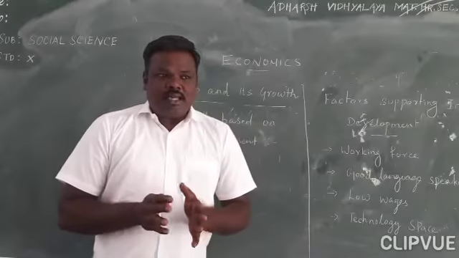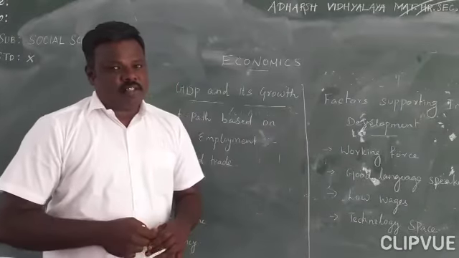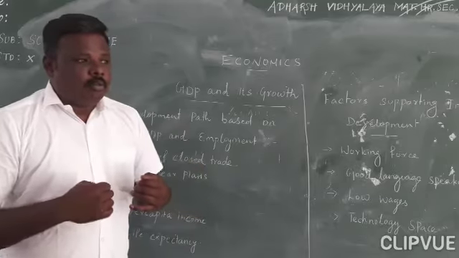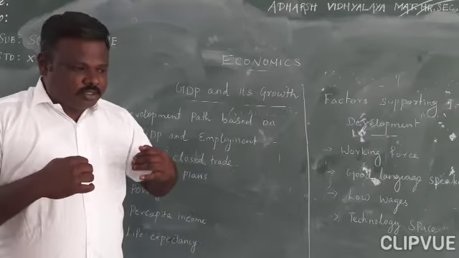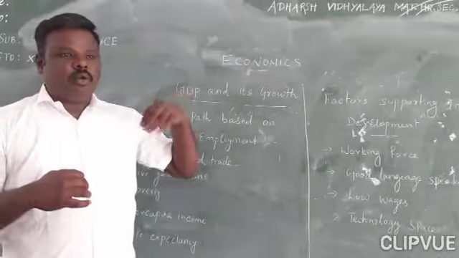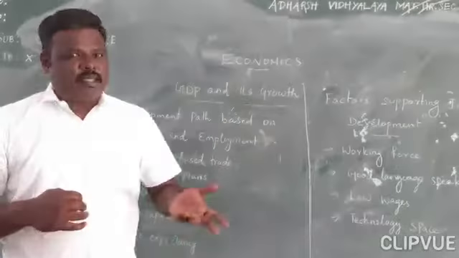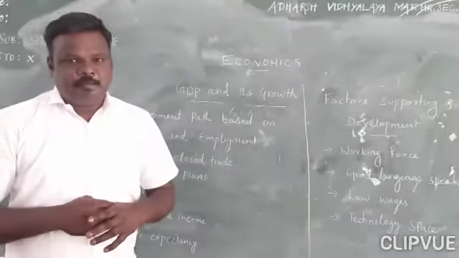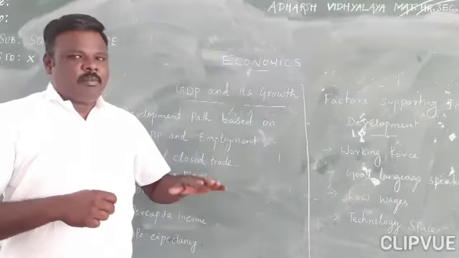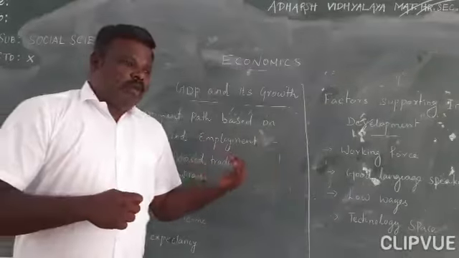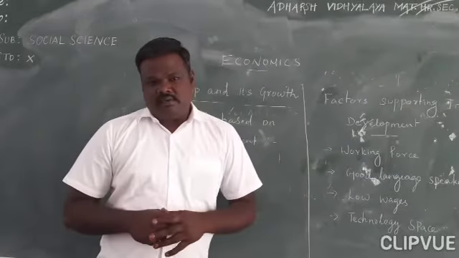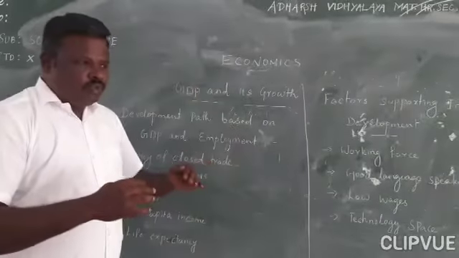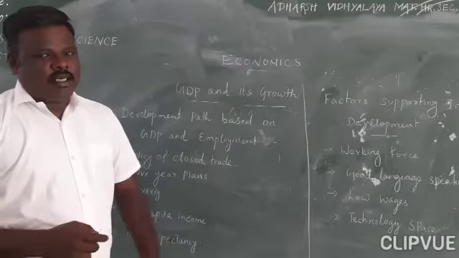But this is not enough for the economic growth of the nation, because we are not a well-developed country like the US or Russia. We were still in the underdeveloped stage after 1947, and this continued till the 1990s.